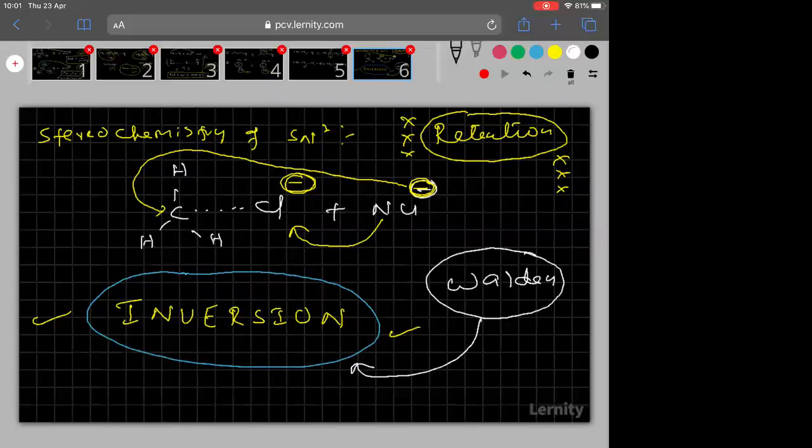So if anyone asks you what is the stereochemistry of SN2, it is 100% inversion. No retention possible here.